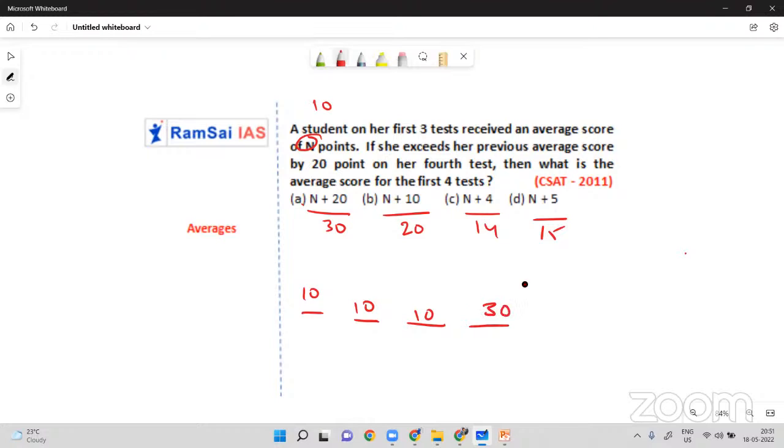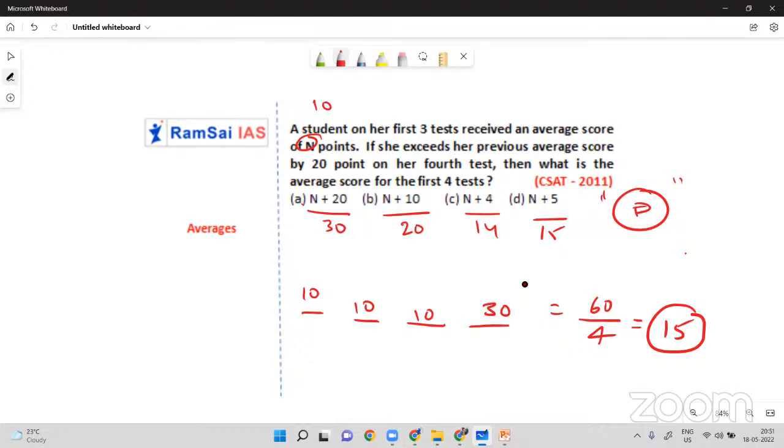So what is her total score in the 4 tests? 60. 60 by 4 tests. So the average is 15. So where can you find 15 in the options? Option D. So option D is the answer. You may say, okay, Sriram, wait, n equal to 10, so you got 15. So what if n equal to 20? What if n equal to 5? Then option B will be the answer.